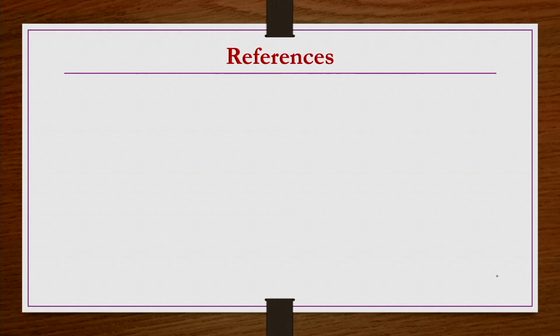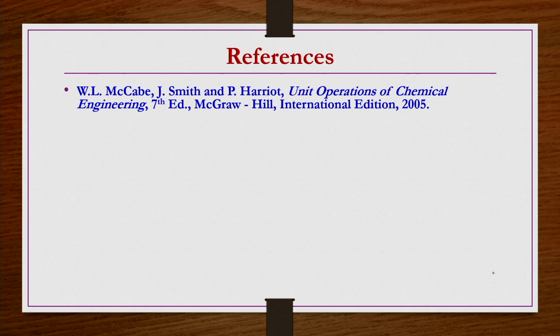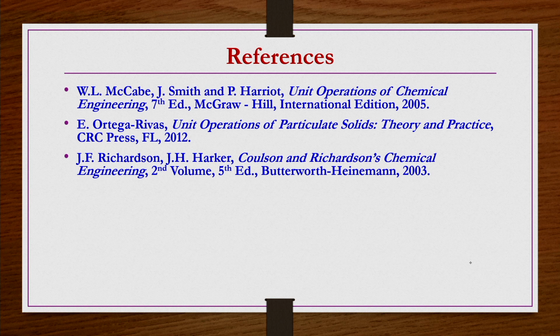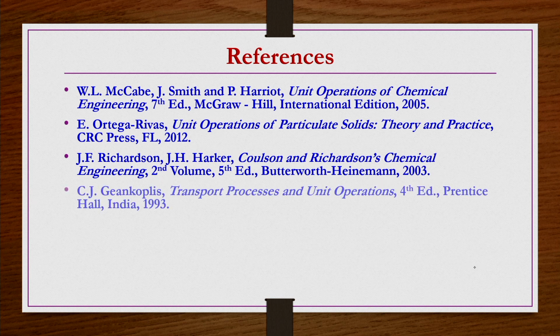References for this lecture: most of the lecture is prepared from the book Unit Operations of Chemical Engineering by McCabe, Smith and Harriott. Ortega-Rivas, Unit Operations of Particulate Solids, Theory and Practice, is another good reference book. Coulson and Richardson's Chemical Engineering Series, volume 2, by Richardson and Harker, is also a good reference book.